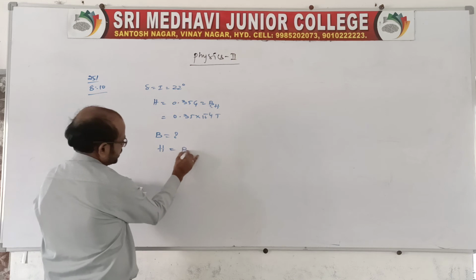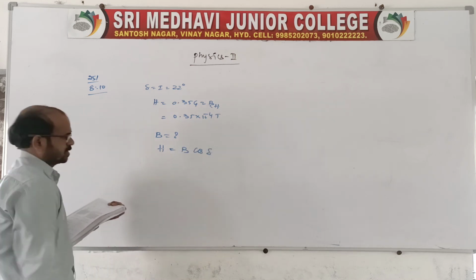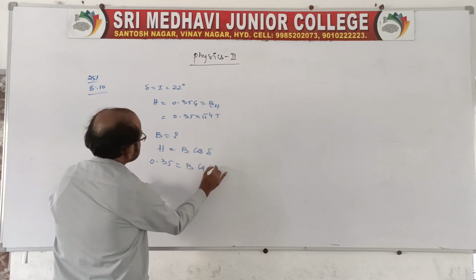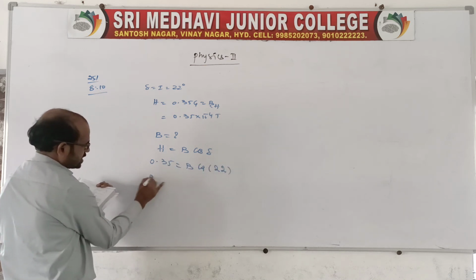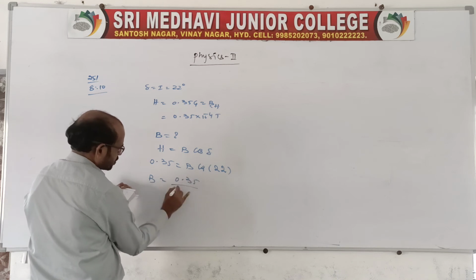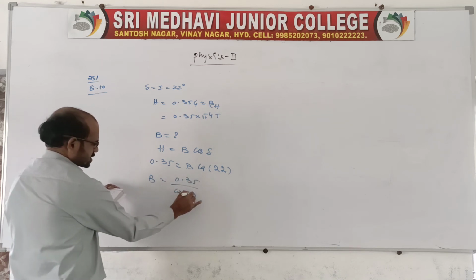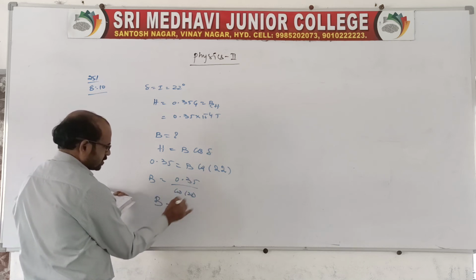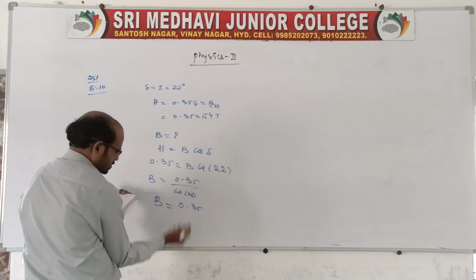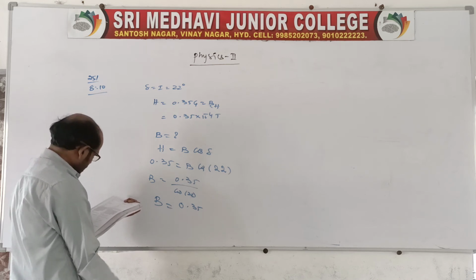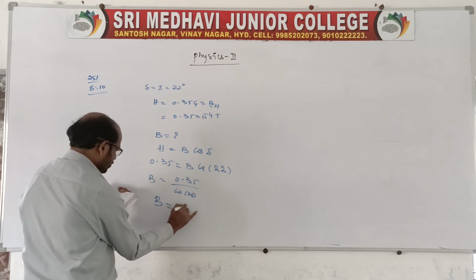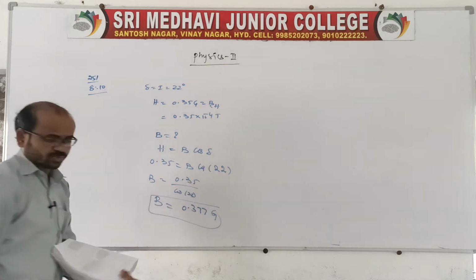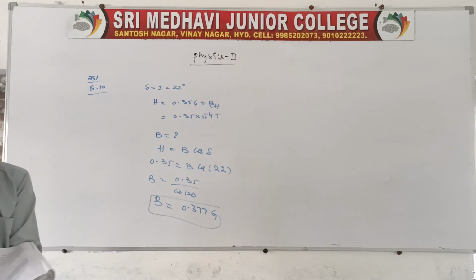Capital H is equal to B into cos delta. So H is given as 0.35, B is asked, cos 22 degrees. We don't know this value, right? 0.35 divided by cos 22. Of course, here the value should be given. If not, then we cannot do anything. This cos 22 value exactly we don't know. So the final answer will be 0.377 gauss.